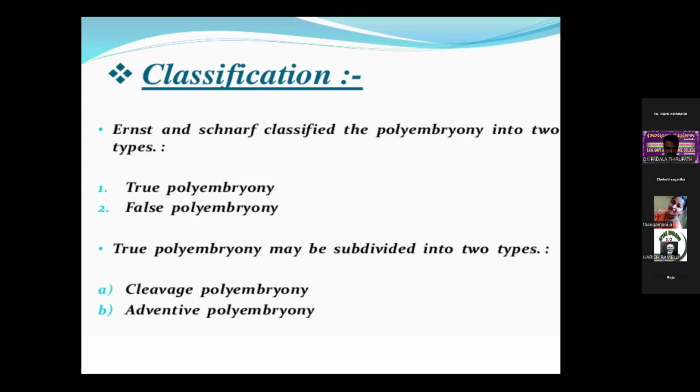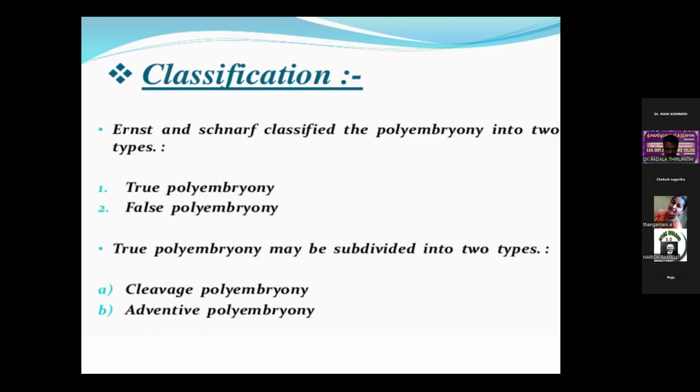Later, Gustafsson in 1946 proposed the term false polyembryony. Polyembryony was first discovered by Antony van Leeuwenhoek, and it is of two types, true and false polyembryony.